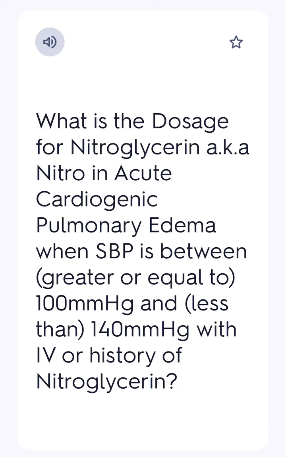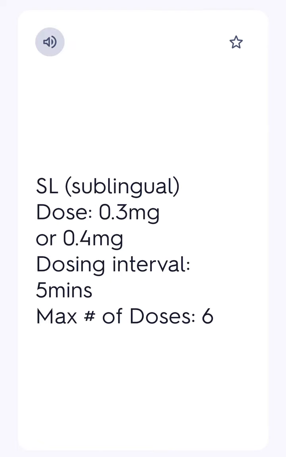What is the dosage for nitroglycerin, aka nitro, in acute cardiogenic pulmonary edema when SBP is between 100 mmHg and 140 mmHg with IV or history of nitroglycerin? SL dose, 0.3 mg or 0.4 mg. Dosing interval, 5 minutes. Max number of doses, 6.